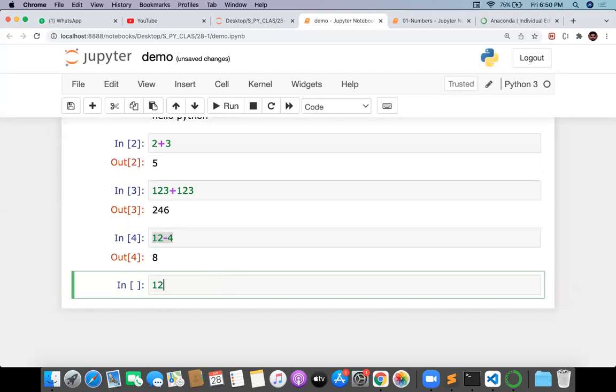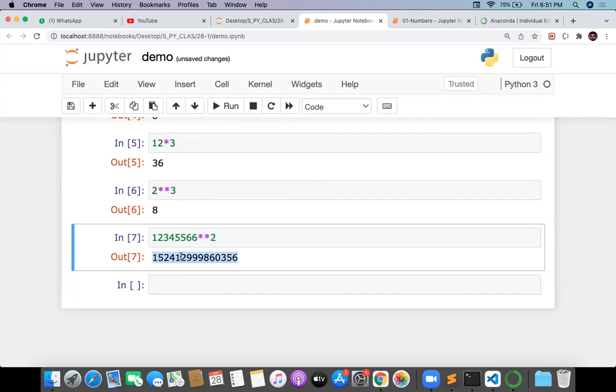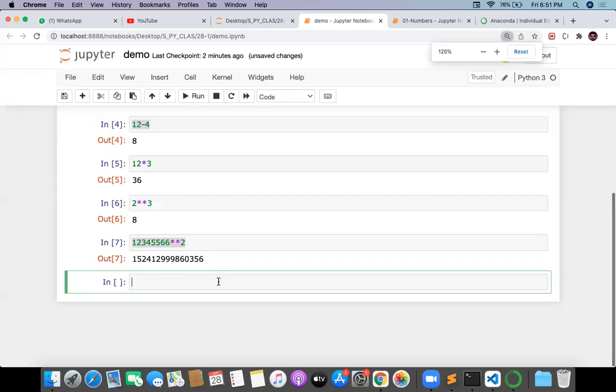And let me do the multiplication. 12 into 3. Let me go for the square. 2 to the power of 3. I got a cube actually, 2 cubed. And I want to go with the square value for this. You can get output immediately. This is a machine. If we gave this calculation to a person, he would take a lot of time, but a machine gives you the answer within a fraction of a second. So much benefit with Python, so much benefit with any programming language. In the same way, Python is working like a calculator.